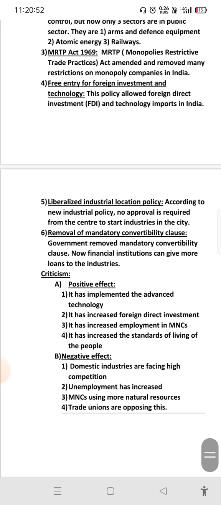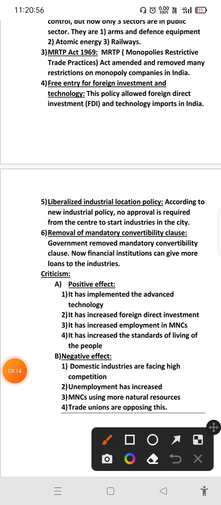Here you can see the fifth one is the liberalized industrial location policy. According to the new industrial policy, no approval is required from the central government to start industries in the cities if they follow minimum rules.